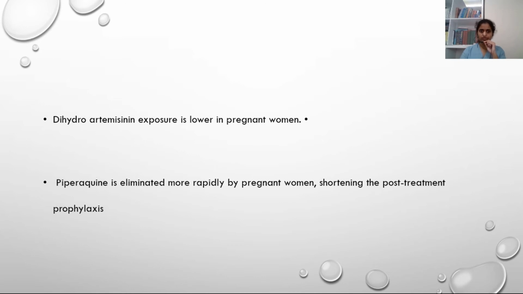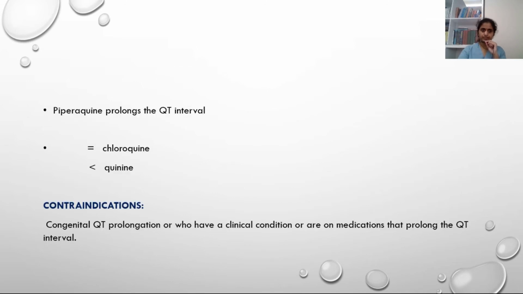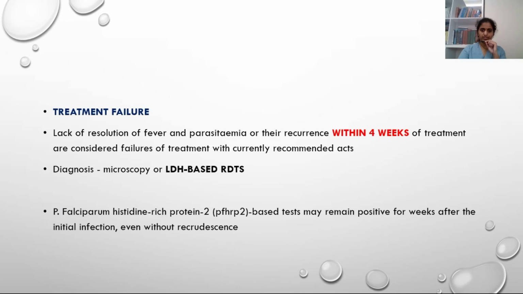Dihydroartemisinin exposure is lower in pregnant women. Piperaquine is eliminated more rapidly in pregnant women, shortening the post-treatment prophylaxis. Piperaquine prolongs the QT interval, but that prolongation is equal to chloroquine and less than quinine. Contraindications, as I told you: congenital QT prolongation, other medical conditions which can cause QT prolongation, and high incidence of arrhythmia.